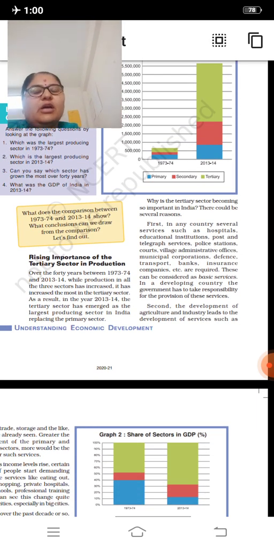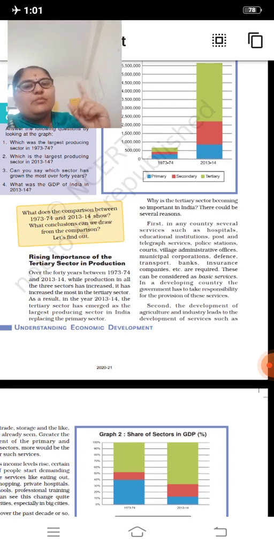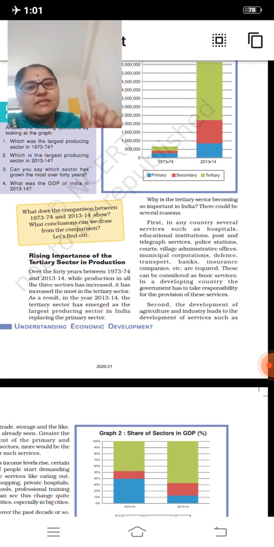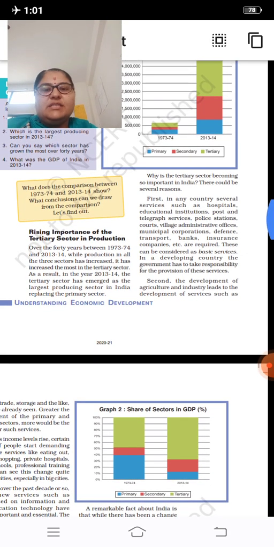Now you can see in 2013-14, you are seeing the graph. More people are working in the tertiary sector, fewer in the secondary sector, and very few in the primary sector. Now, the rising importance of the tertiary sector in production.